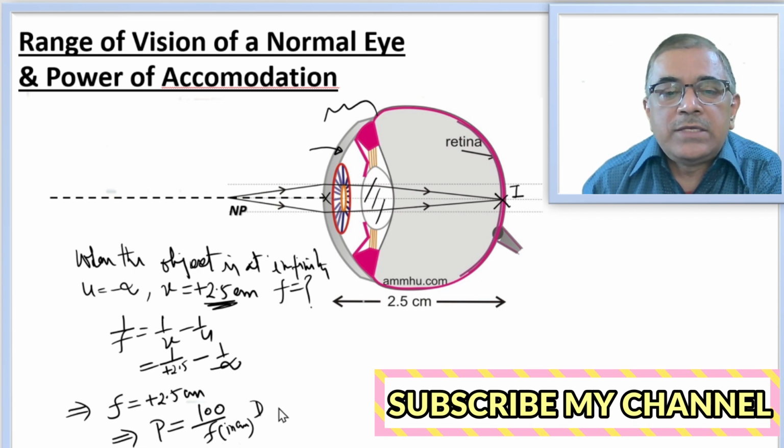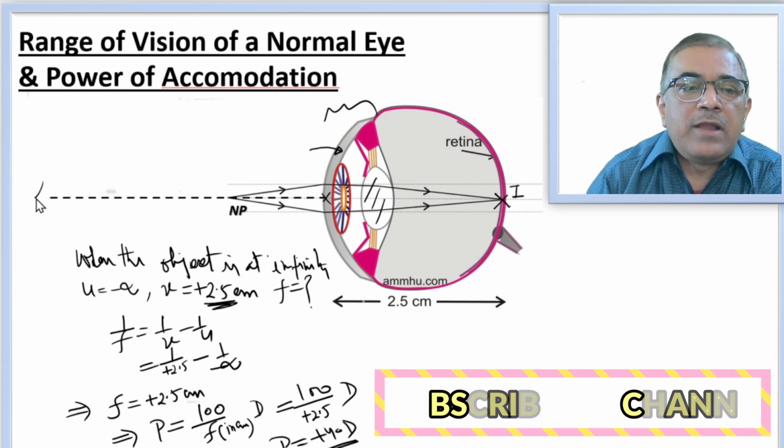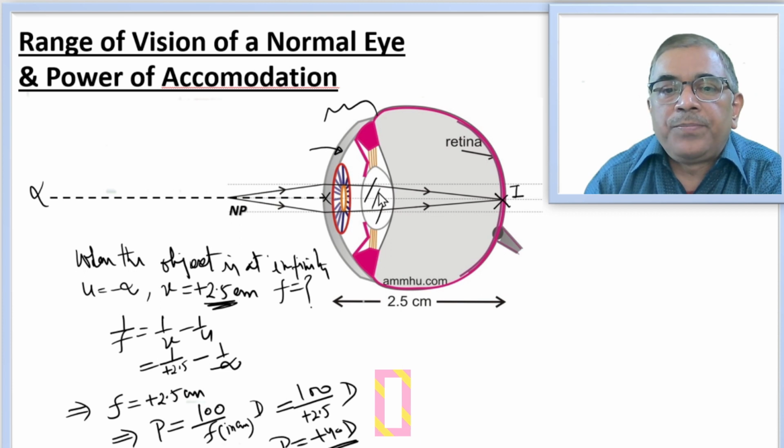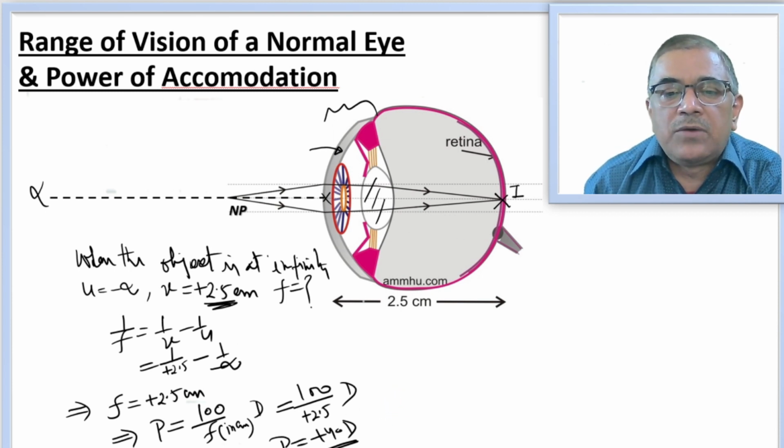This is equal to 100 divided by plus 2.5 diopter. So the power is equal to plus 40 diopter. So when the object lies at infinity, this eye lens is able to form the image at the retina, and in this case the power of the whole eye lens system is 40 diopter.